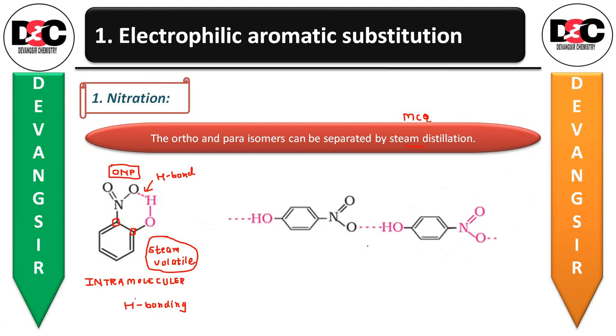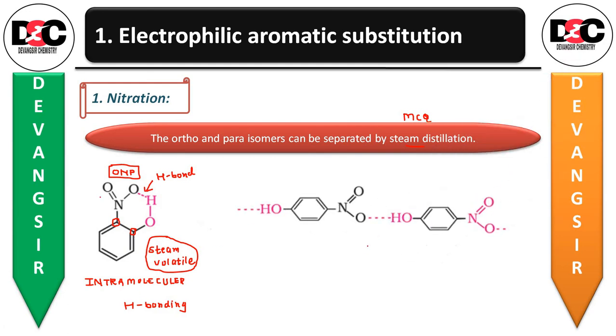While in para-nitrophenol, see, this is the one structure of PNP, that is para-nitrophenol. This is the second structure of PNP. So here you will see the intermolecular hydrogen bonding.